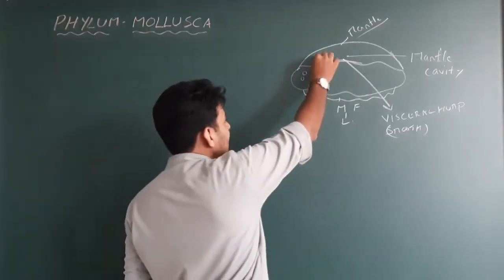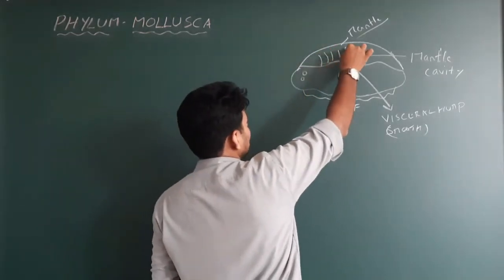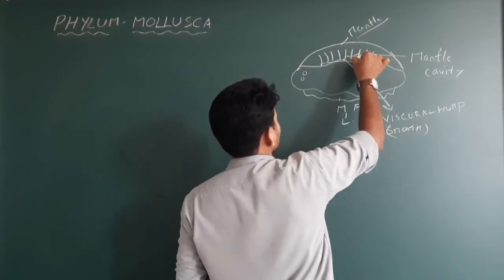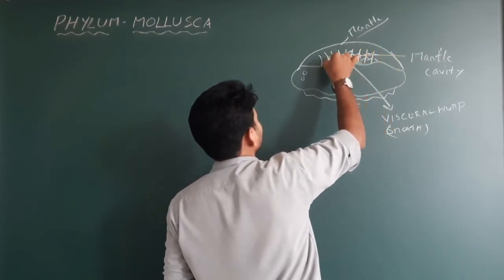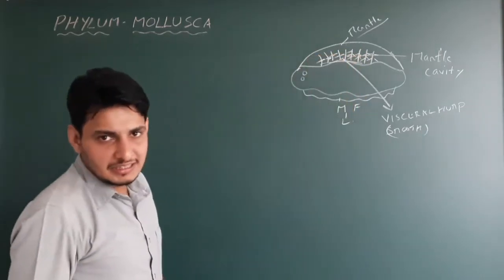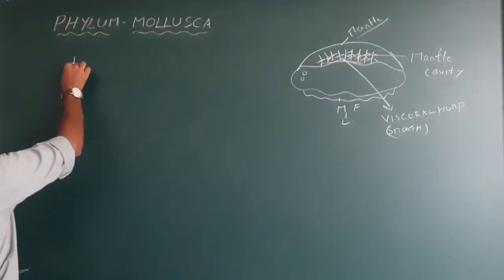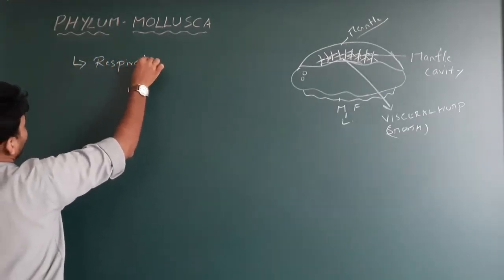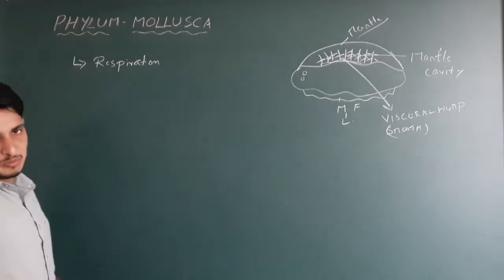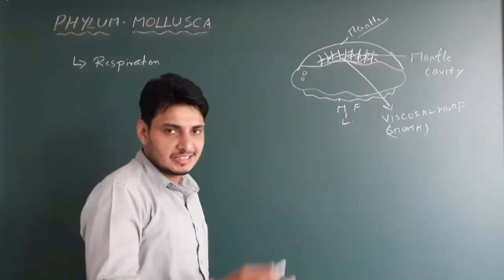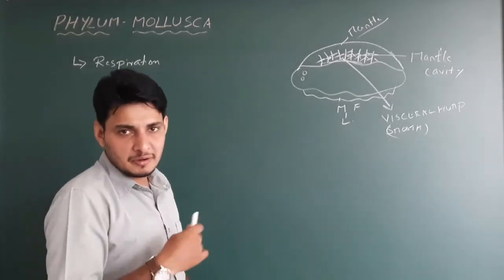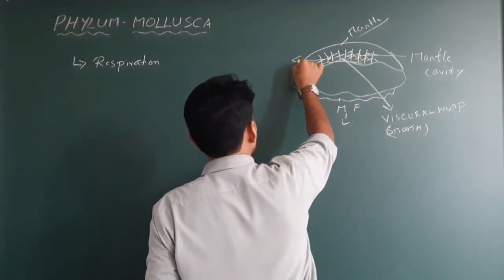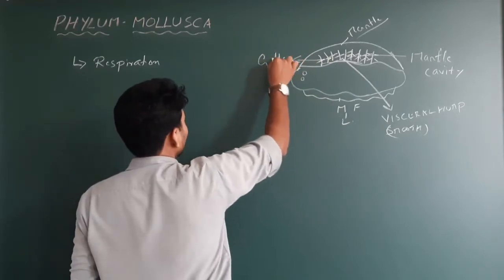The mantle cavity contains feathery structures that look like a feather, like this. This mantle cavity does a very important function, that is respiration. It takes care of intake of oxygen and removal of carbon dioxide. Okay, so these feathery-like structures are called gills. So gills take care of respiration.